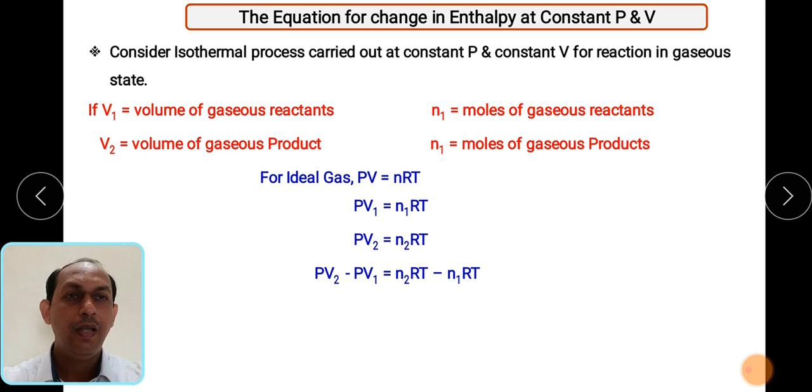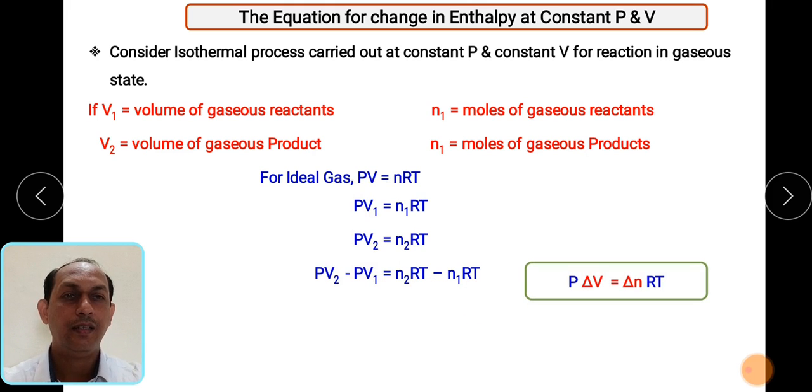So what will happen? We can write this particular equation for initial and final state. PV1 is equal to N1RT and PV2 is equal to N2RT. So we can combine these two terms at one side. PV2 minus PV1 is equal to (N2 minus N1)RT. जो constant term है हम लोग बाहर निकाल देंगे. So V2 minus V1 हम लोग क्या लिख सकते हैं, delta V, and RT constant पकड़ेंगे and N2 minus N1 will be delta N.